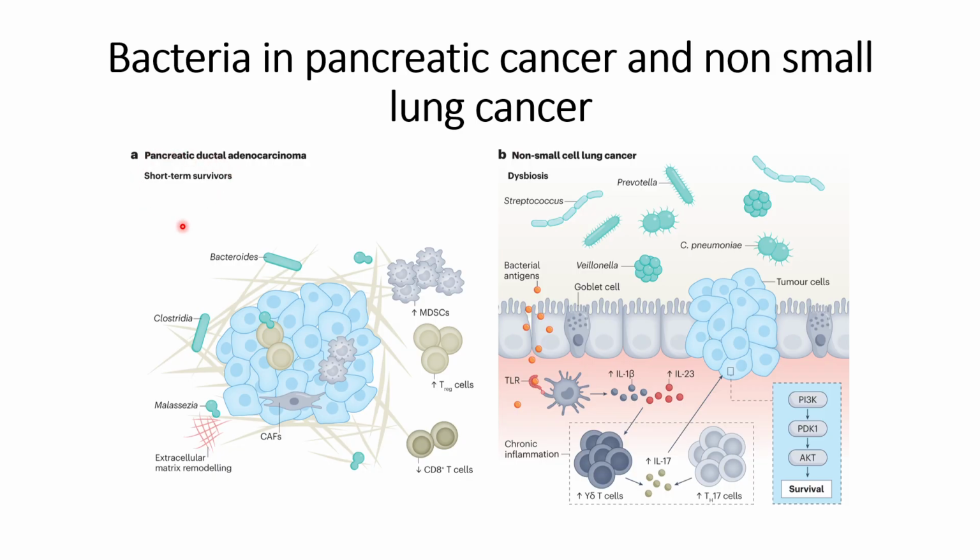Previously, it was considered to be a sterile condition, but in recent studies they have found that some of the bacteria are upregulated, especially in the short-term survivors of patients affected with PDAC. Bacteroides and Clostridia, these two bacteria, are found to be upregulated and correlated with the upregulation of myeloid-derived suppressor cells, T regulatory cells, and the downregulation of CD8 plus T cells. These conditions are found in short-term survivors of pancreatic cancer.